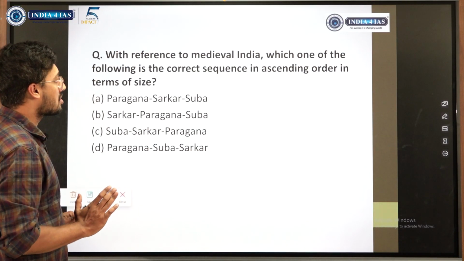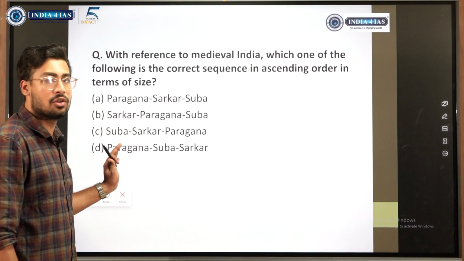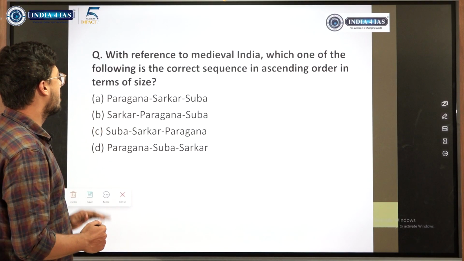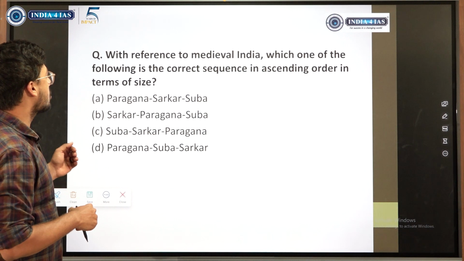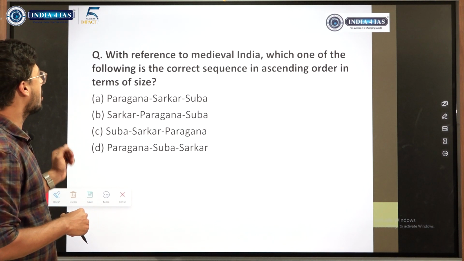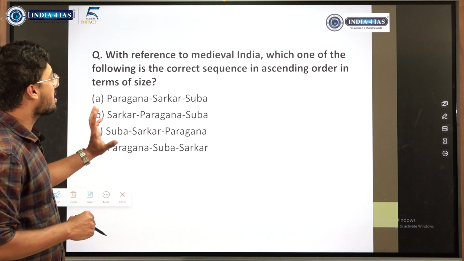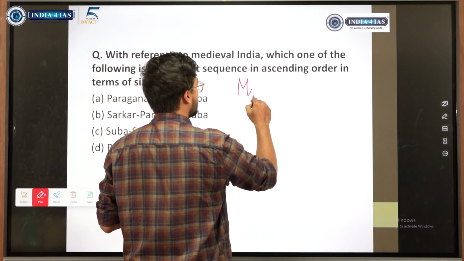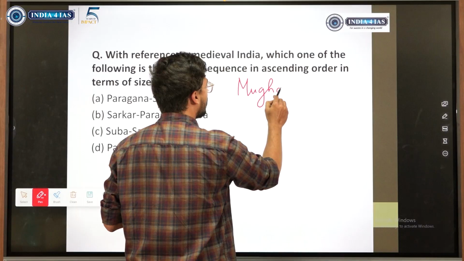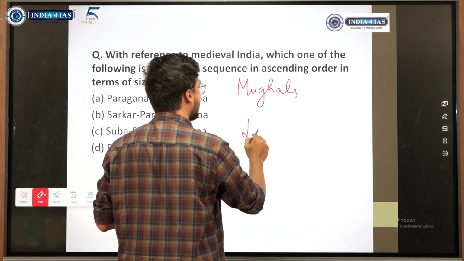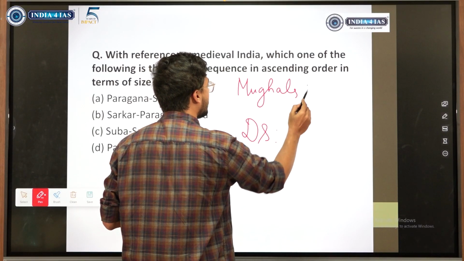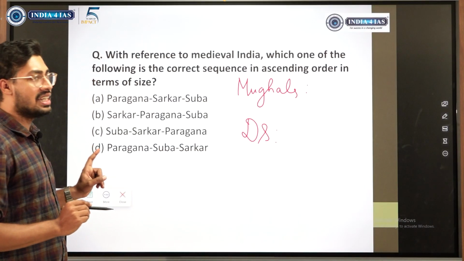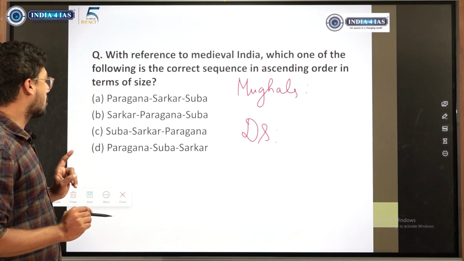Simple question, static question. Even if you know only the ancient medieval basics, we should have been able to answer. With reference to medieval India, which one of the following is the correct sequence of ascending order in terms of size? Paragana, Sarkar and Suba. All these three terms were used under the Mughals. Mughals had slightly different terminologies, and the Delhi Sultanate had different terminologies, so don't get confused. In the Mughals, a province was called Suba.